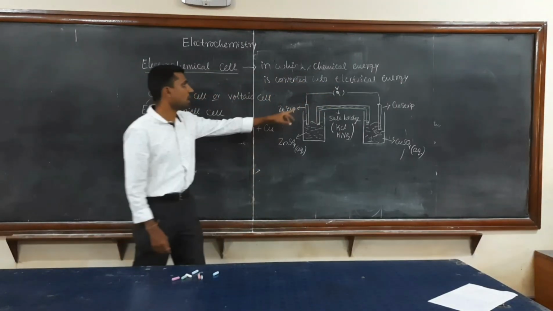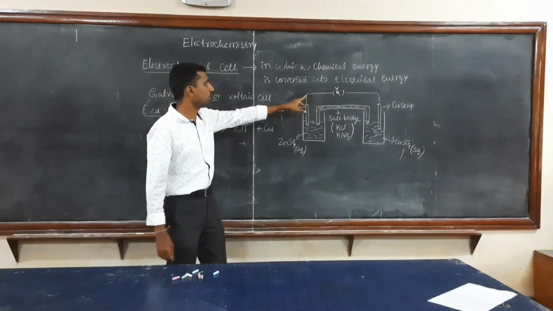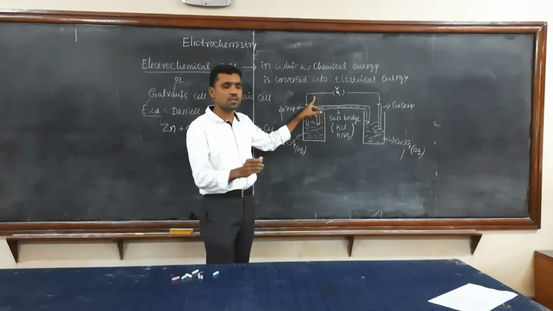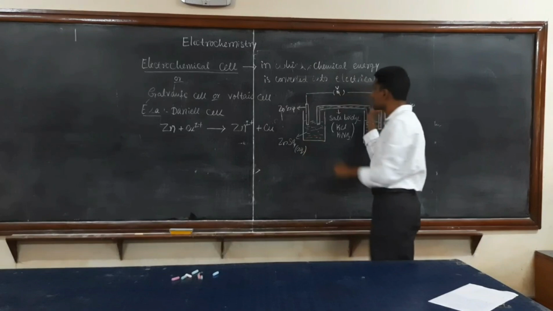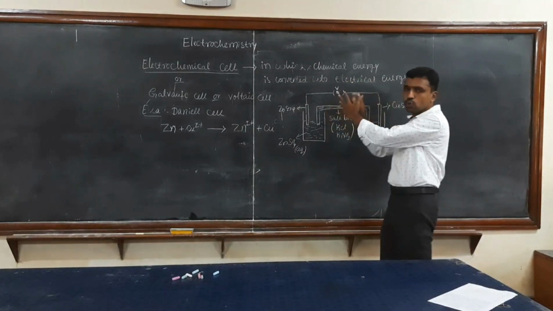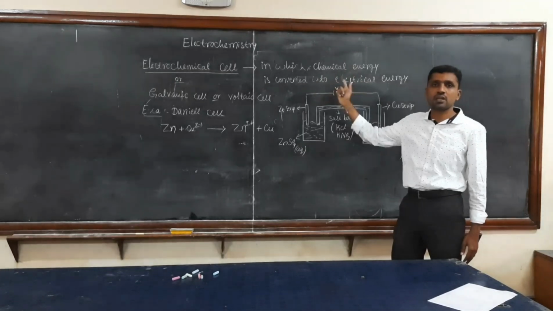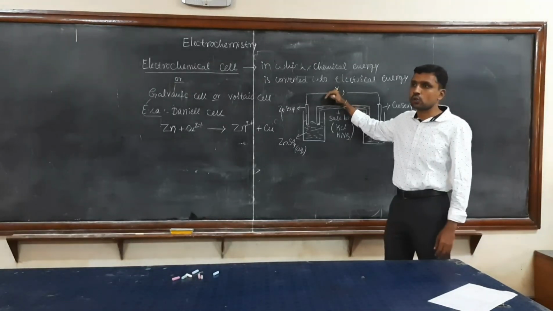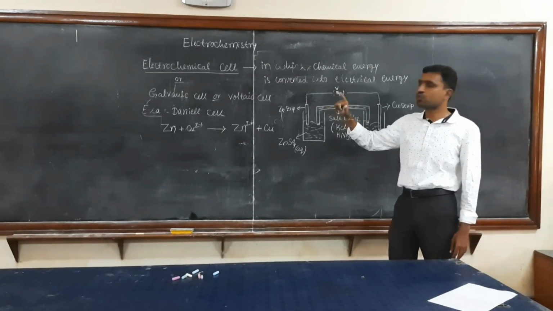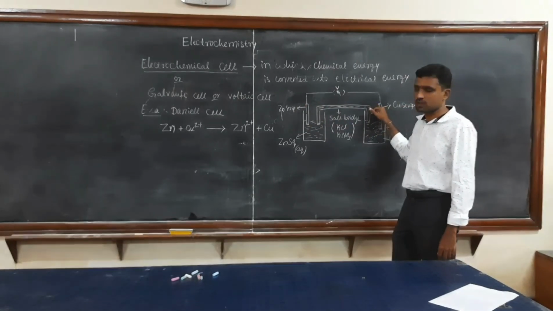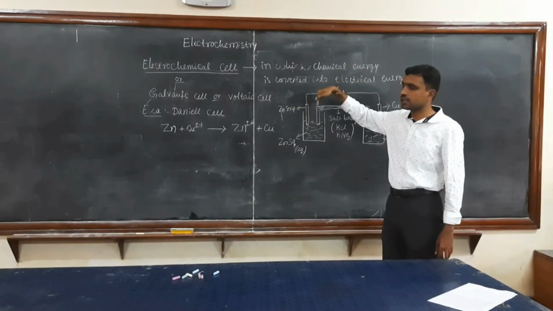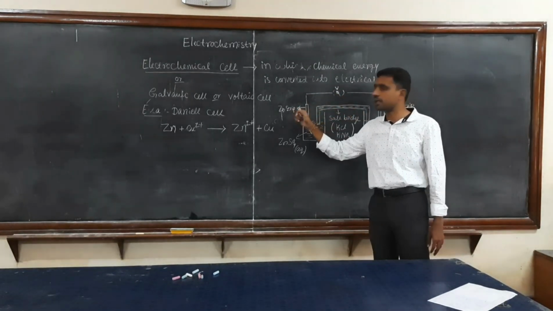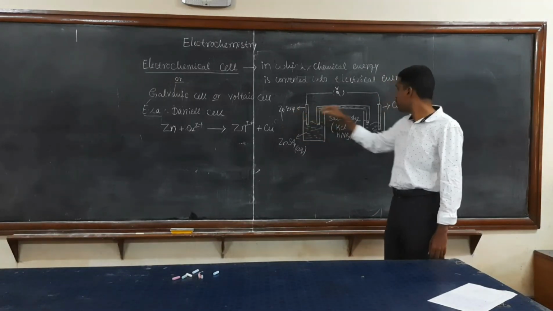Once the circuit is completed, the deflection in the voltmeter indicates that there is a potential difference between the two electrodes. Whenever the circuit is completed, once you put the plug in, there is a deflection in the voltmeter. It indicates that there is a flow of electrons from the zinc strip to the copper strip in this case.